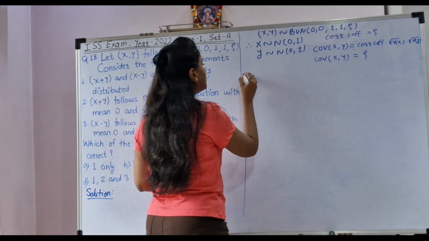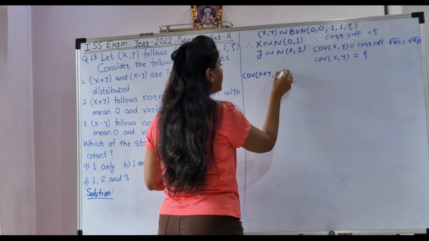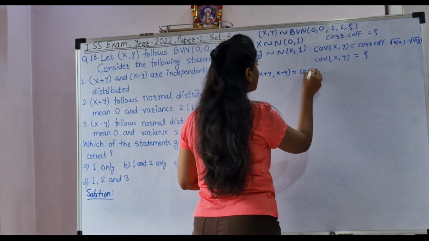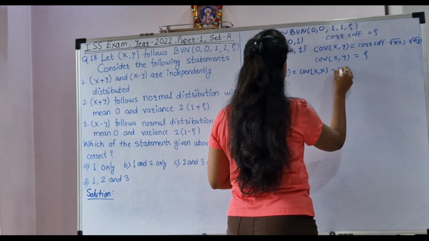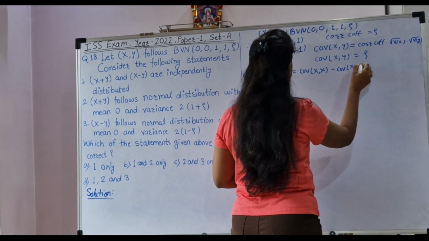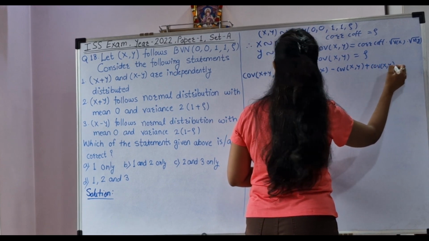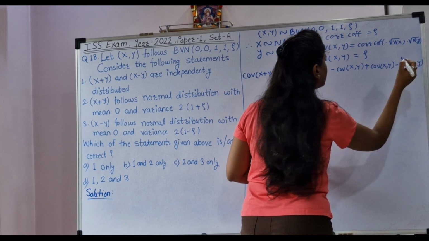So, let's do that. Covariance of (X plus Y, X minus Y) equals covariance of XX minus covariance of XY plus covariance of YX minus covariance of YY.